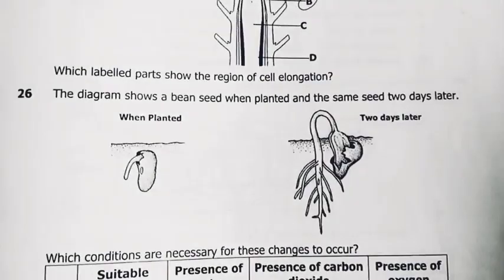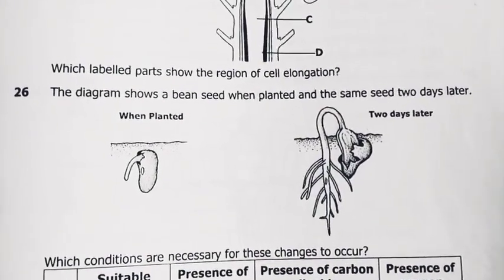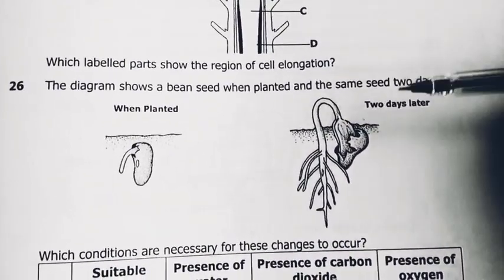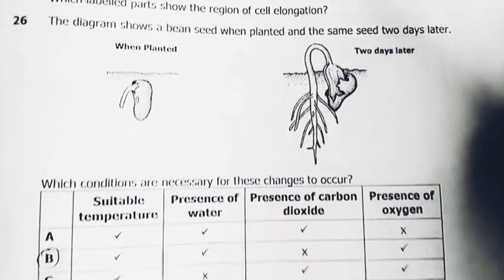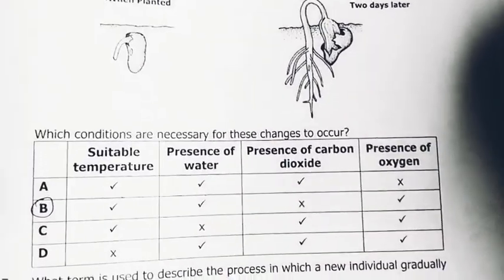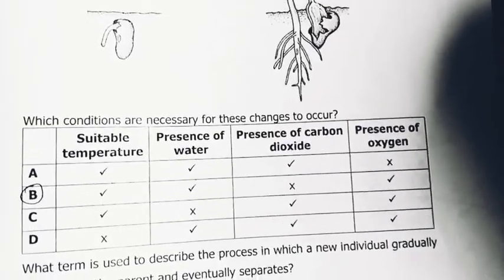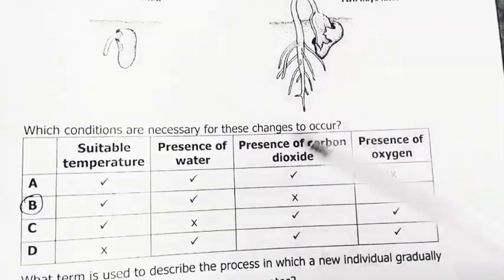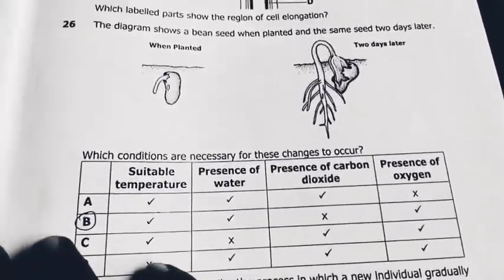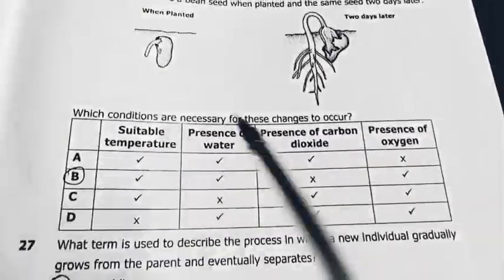26. The diagram shows a bean seed when planted and the same seed 2 days later. Which conditions are necessary for these changes to occur? Meaning they're asking for the conditions necessary for germination. Suitable temperature, yes. All plants have a temperature range that they can easily grow in.